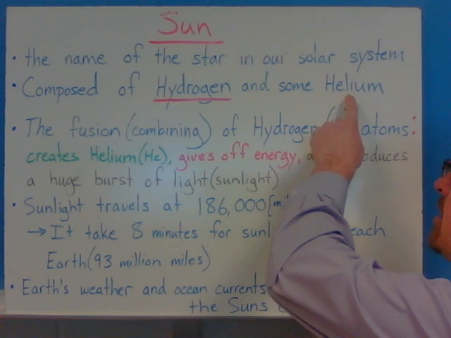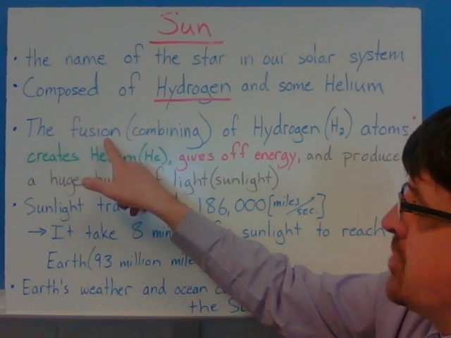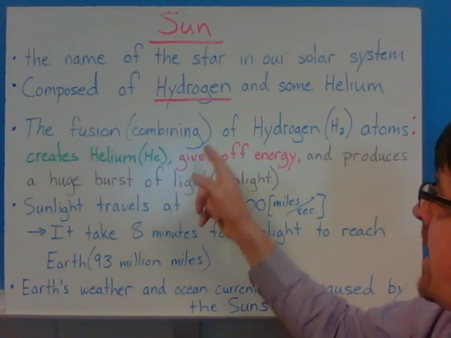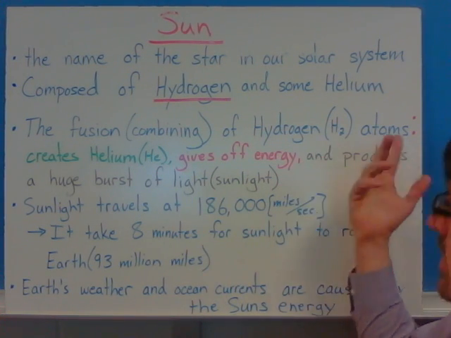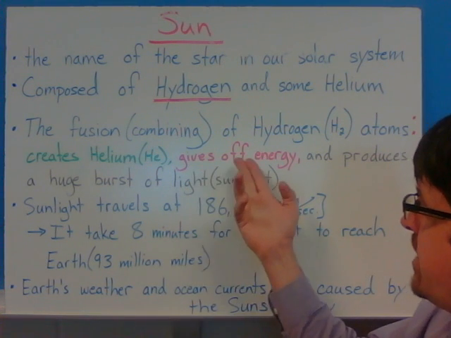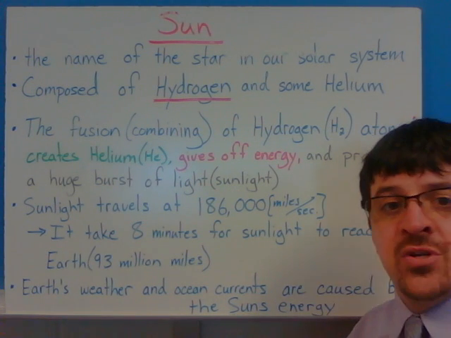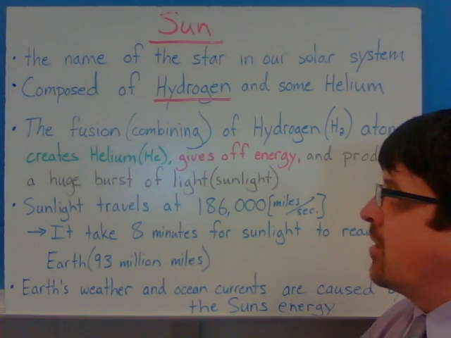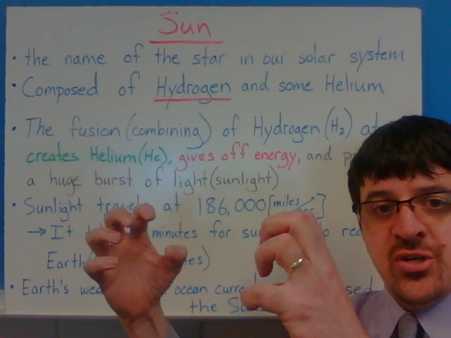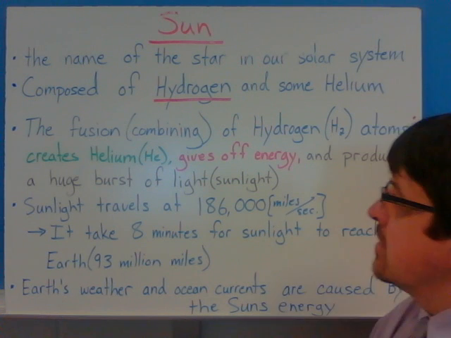But they're gaining more and more helium all the time because what's taking place is fusion, which is combining 2 different atoms of hydrogen into a helium atom that gives off energy, and it produces a huge burst of light, which is sunlight. So you take 2 hydrogen atoms, fuse them together, and that creates 1 helium atom.